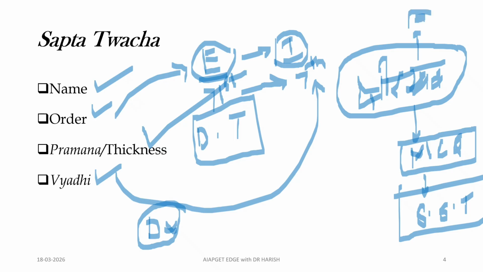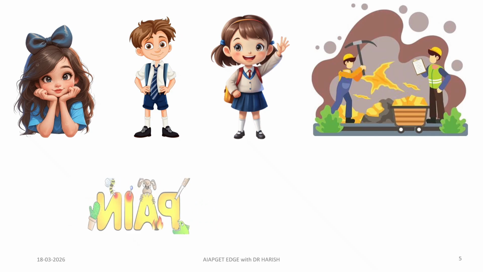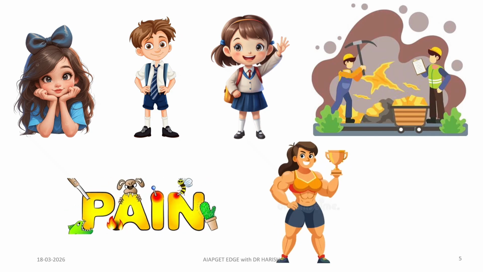Coming to the next thing, the order of the skin layers. How to remember the order of the skin layers? Here you can see the image. The first one is a girl, the second one is a boy, the third one is a girl, and then you can see some mining being done, and at the fifth there is pain, and at the sixth a girl with a cow, and she has a muscular body.